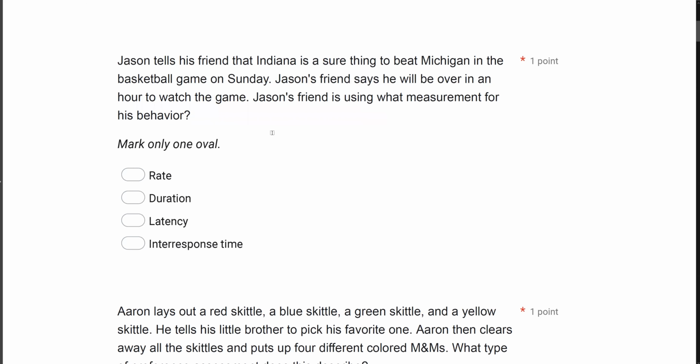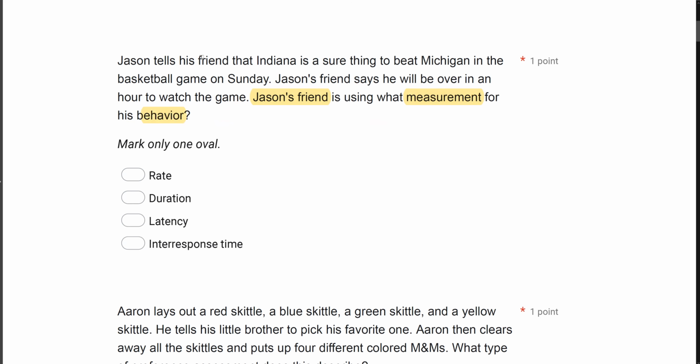Jason tells his friend that Indiana is a sure thing to beat Michigan in the basketball game on Sunday. Jason's friend says he will be over in an hour to watch the game. Jason's friend is using what measurement for his behavior? All right, behavior question, measurement question. Identify whose behavior we're looking at: Jason's friend. And then what are we asking about? We're asking about the measurement for Jason's friend's behavior.